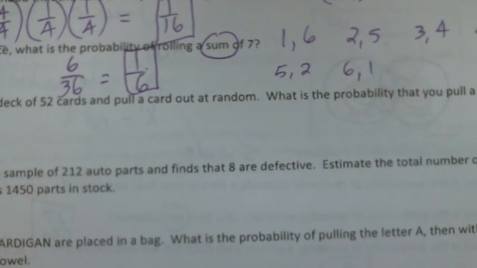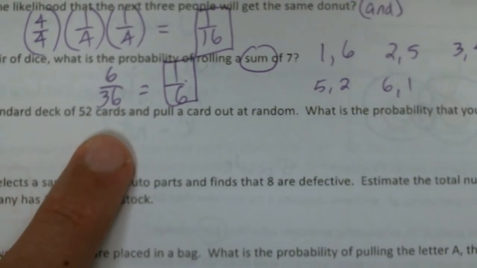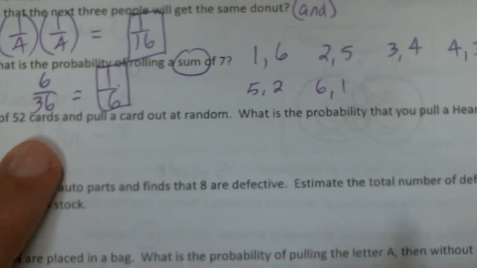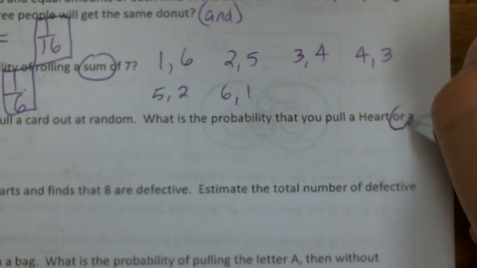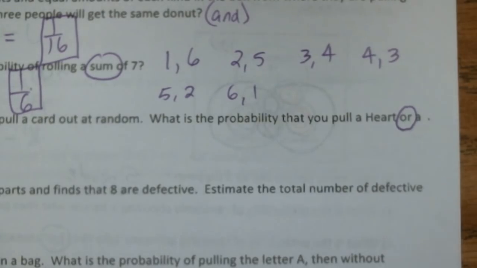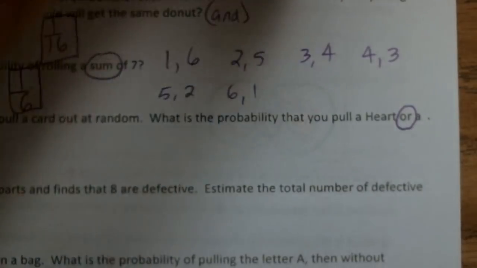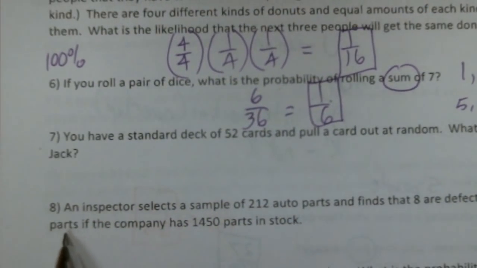Okay, you have a standard deck of 52 playing cards, and you pull a card out at random. What is the probability that you pull a heart or a jack? Circle that word, guys. I'm going to grab my deck of cards over here so I can give you guys another illustration on the video.